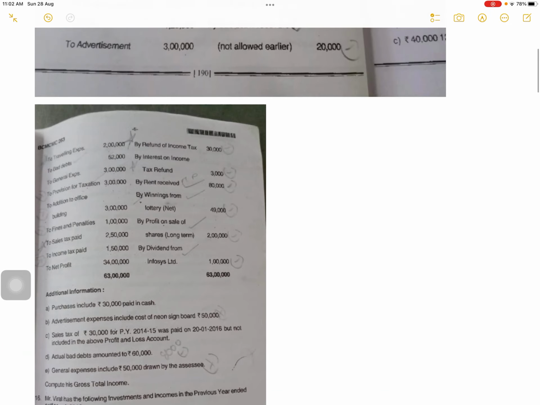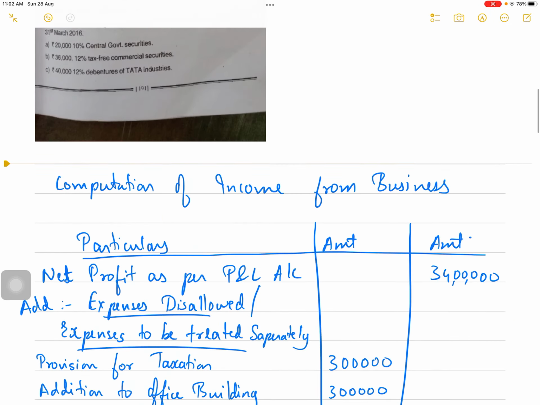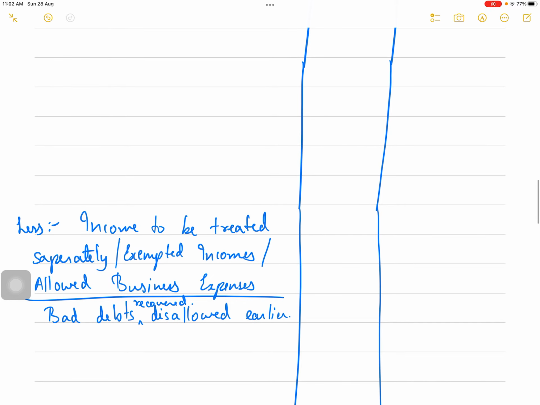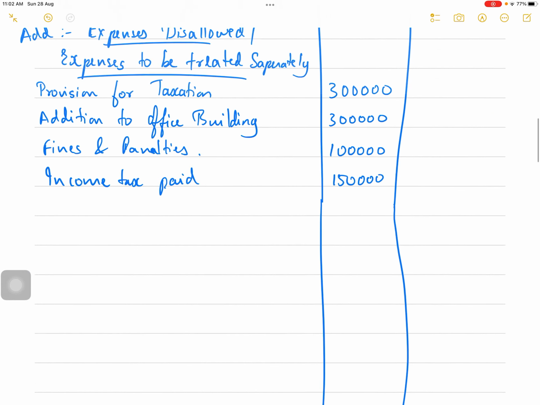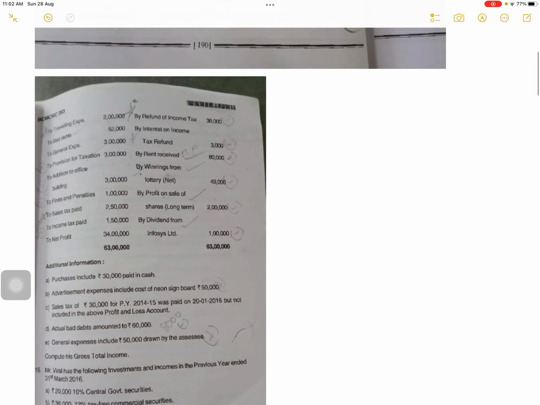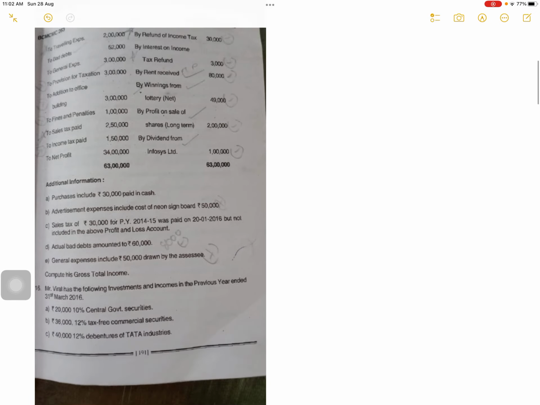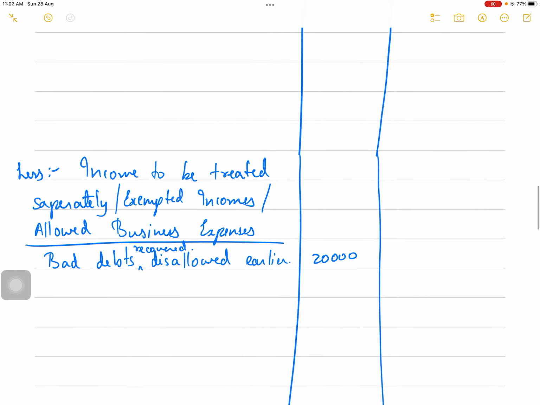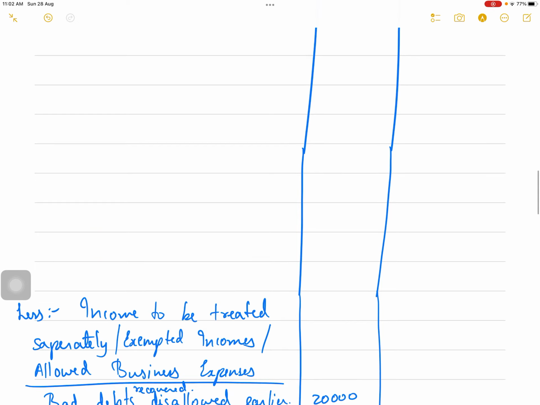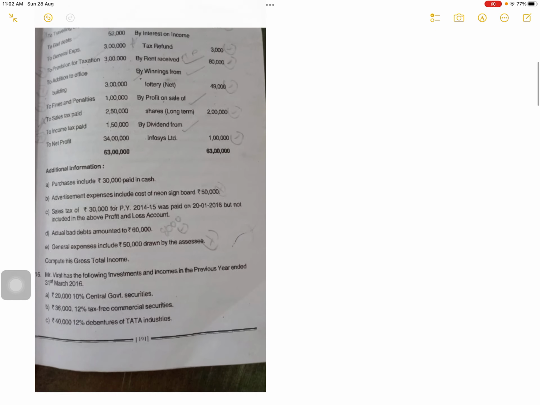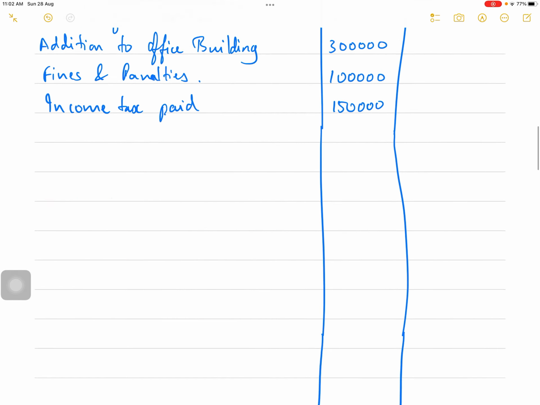How much is the amount? 20,000. Okay. By refund of income tax, it's just a refund, it is not an income. Refund of income tax will be 30,000.